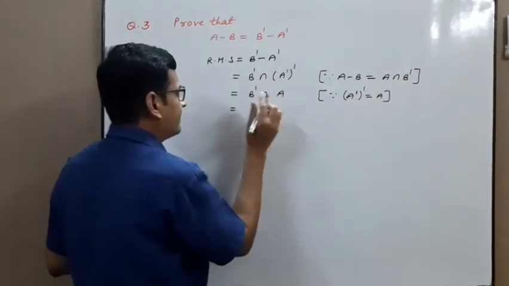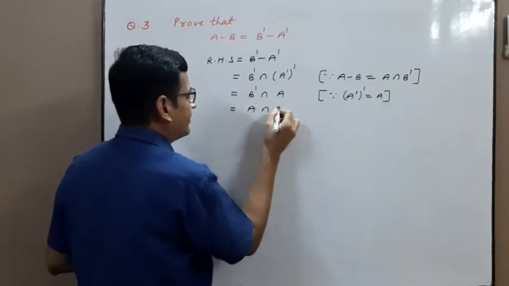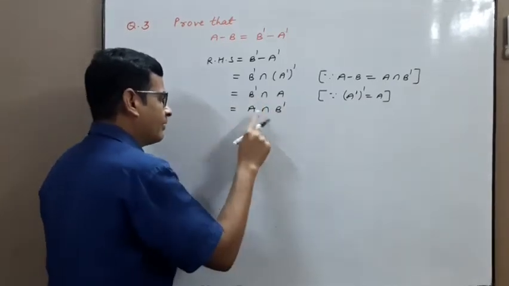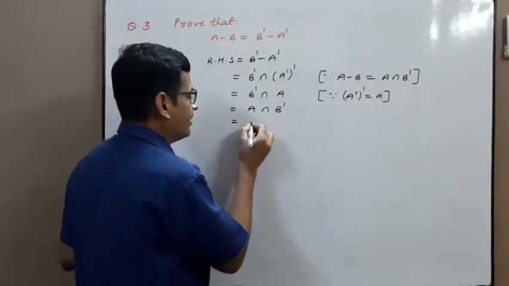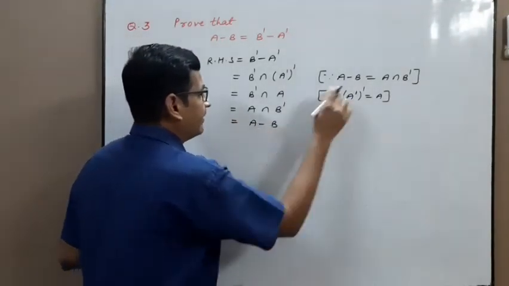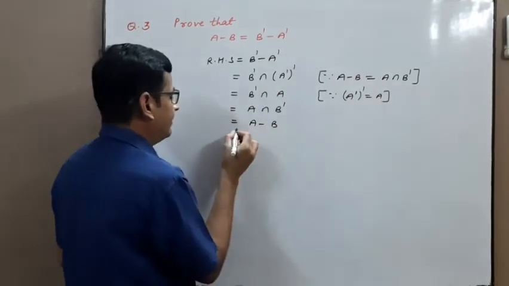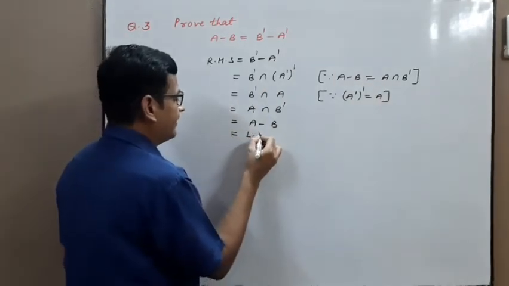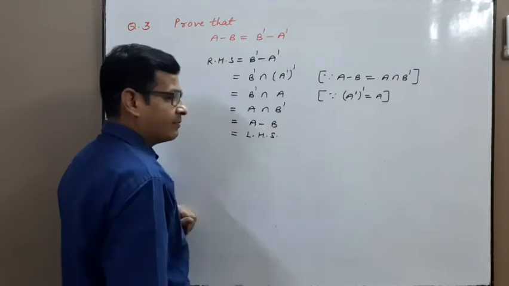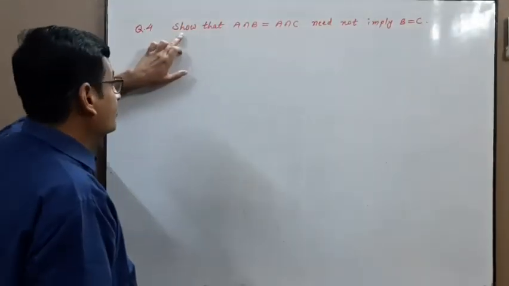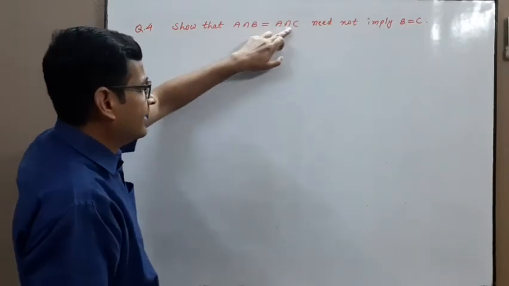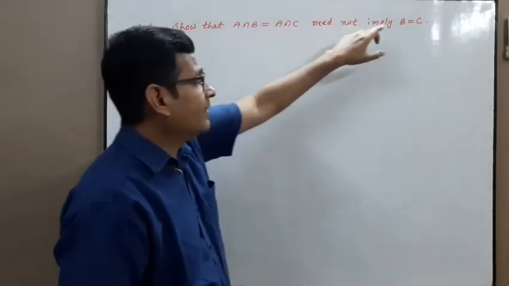B complement intersection A can be written as A intersection B complement. With respect to intersection, sets are commutative. Is equal to A minus B by this formula. A minus B equal to this is equal to left hand side. Hence proved.